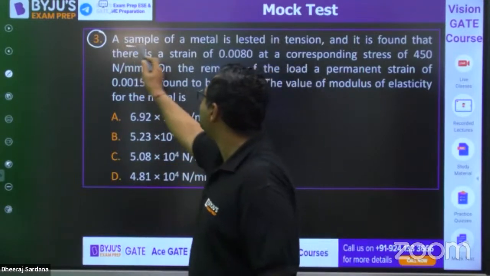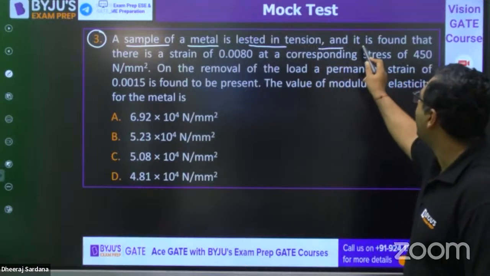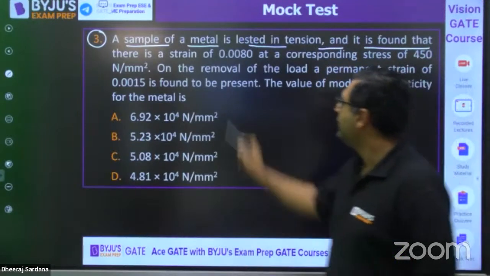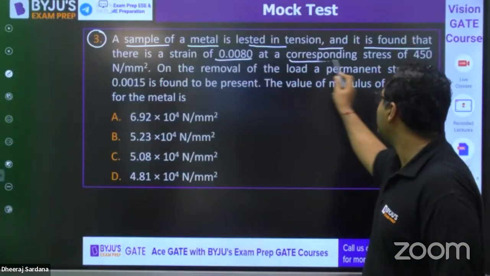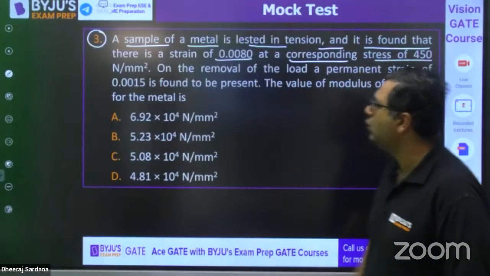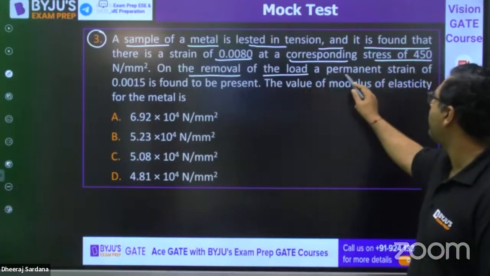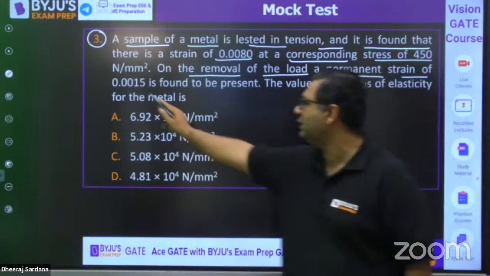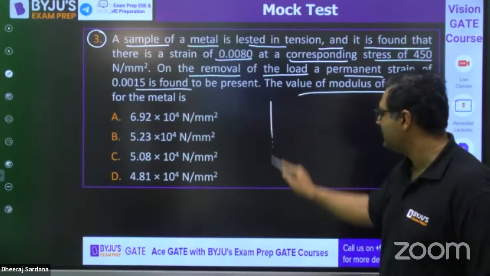It is saying that a sample of a metal is loaded in tension, and it is found that there is a strain of 0.008 at a corresponding stress of 450 Newton per mm square. On the removal of the load, a permanent strain of 0.0015 is found. The value of modulus of elasticity.